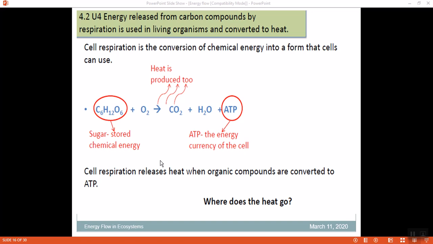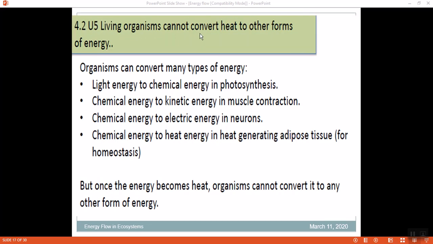The energy released from carbon by respiration is used by living organisms, but it is being converted into heat energy. So the energy stored in carbon is utilized by all the secondary organisms in the form of ATP, and this ATP is ultimately dissipated or lost in the form of heat. Now the question is, where does this heat go? Living organisms cannot convert the heat